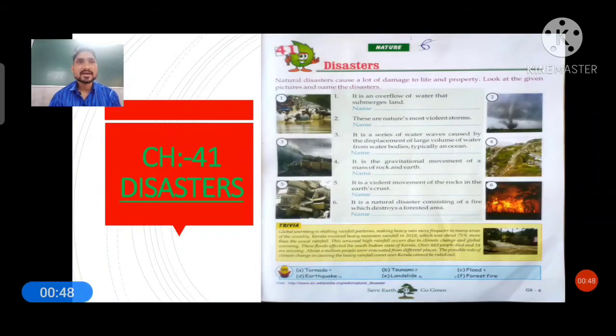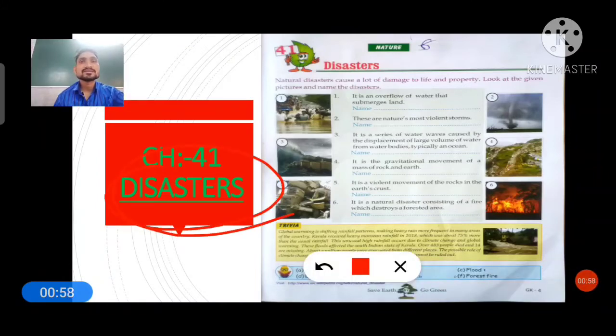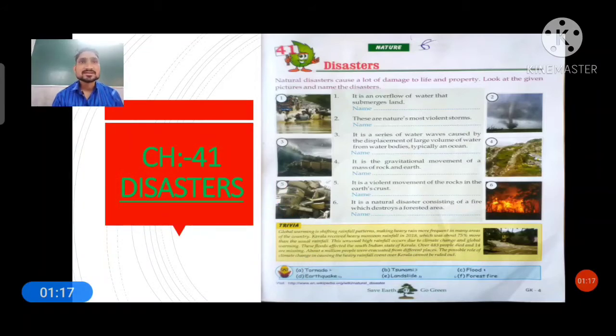Its chapter title is disasters. Students, do you know the meaning of disasters? We have to understand the meaning of disaster first. Disaster means natural calamities which cause different types of damage to life and properties. It's known as disaster. So in this chapter you have to learn some natural disasters. Here the title is given as: natural disasters cause a lot of damage to life and property.